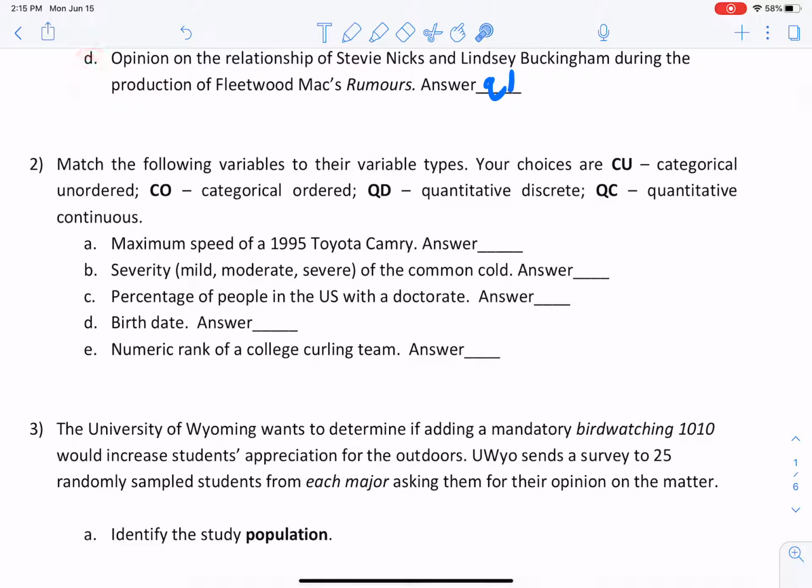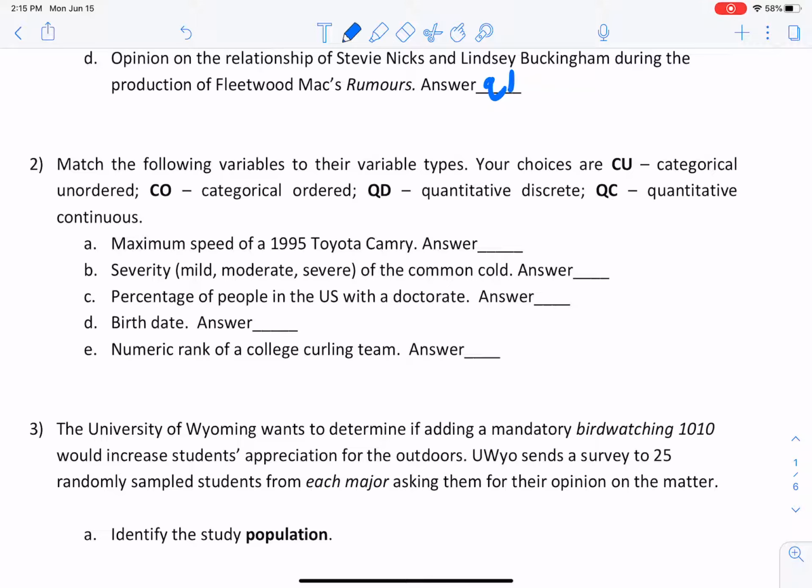Okay, so number 2. Now we're getting a little bit more specific. So we've got 4 options, and we've got to define these 5 things here. Our options are categorical unordered, categorical ordered, quantitative discrete, and quantitative continuous.